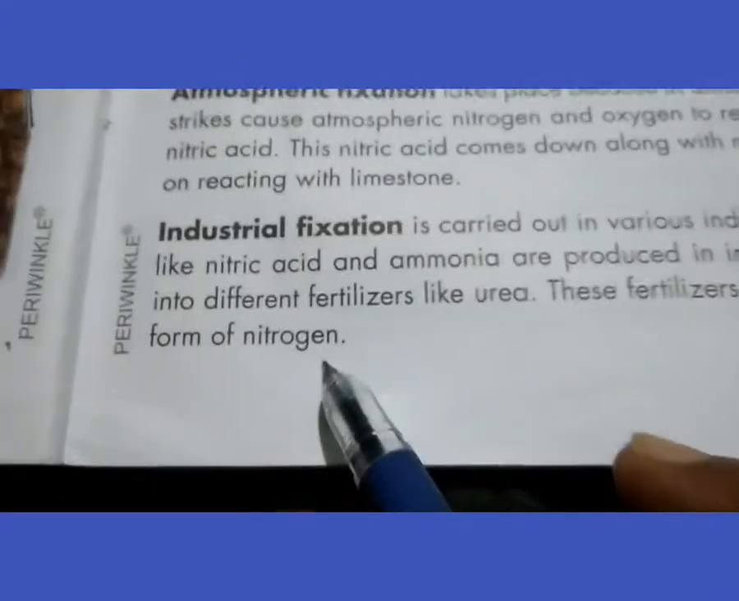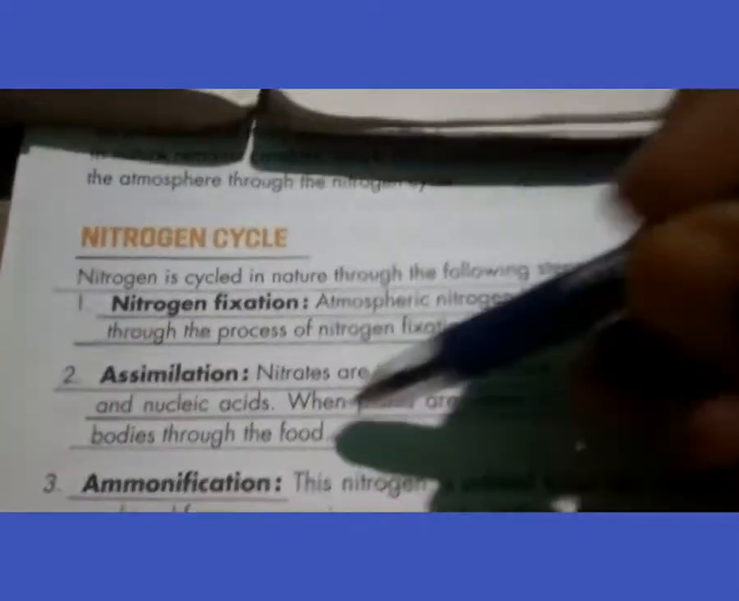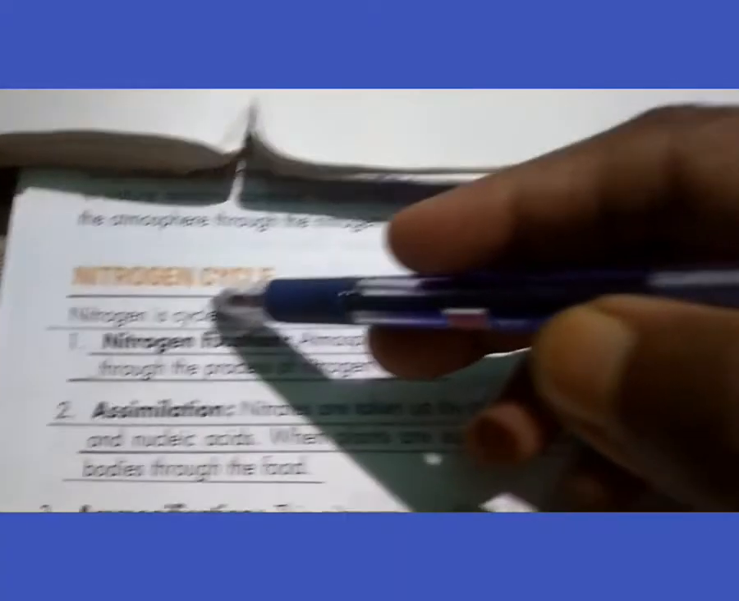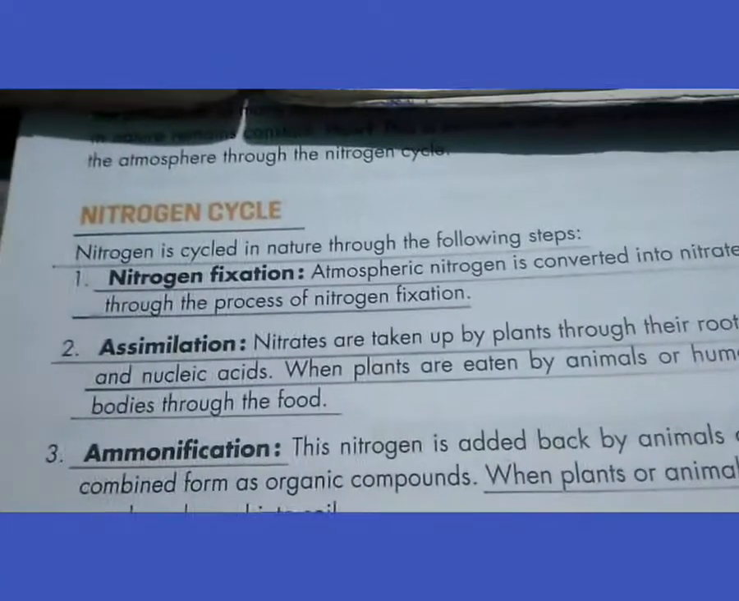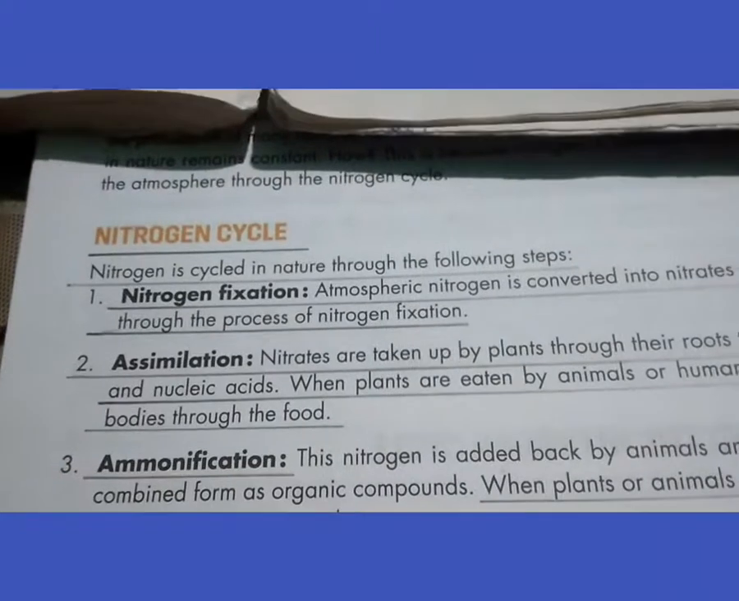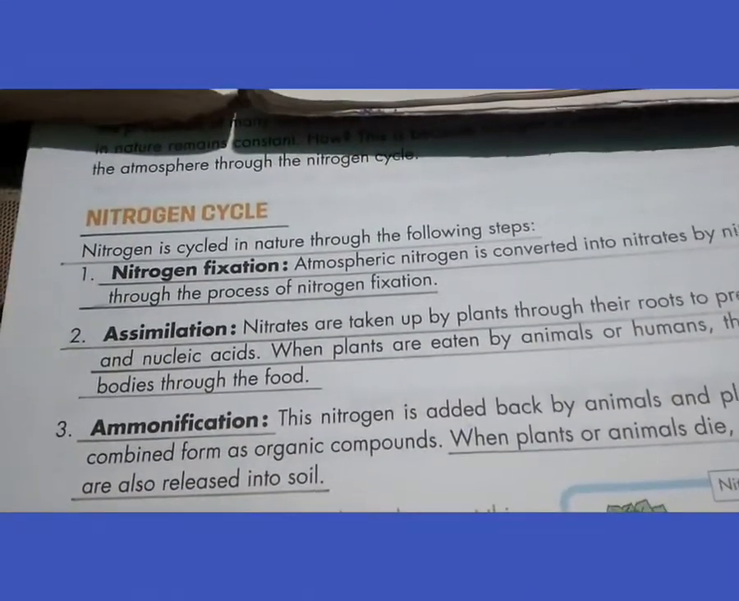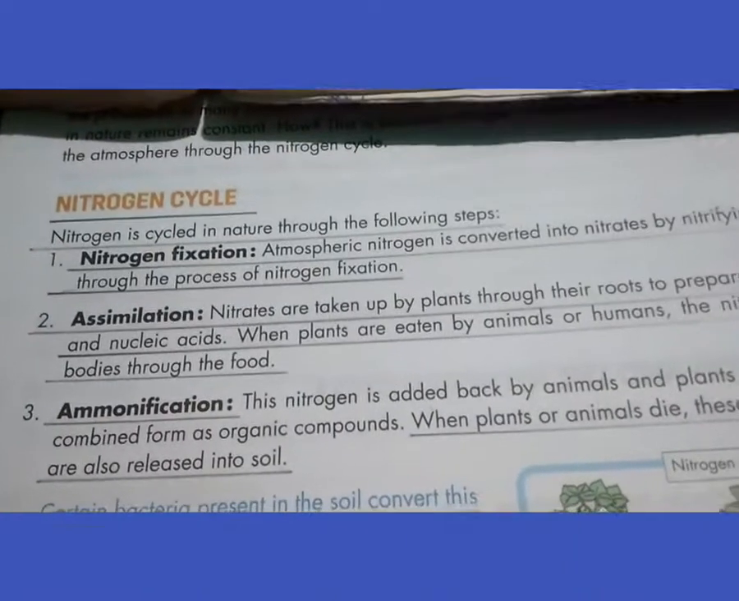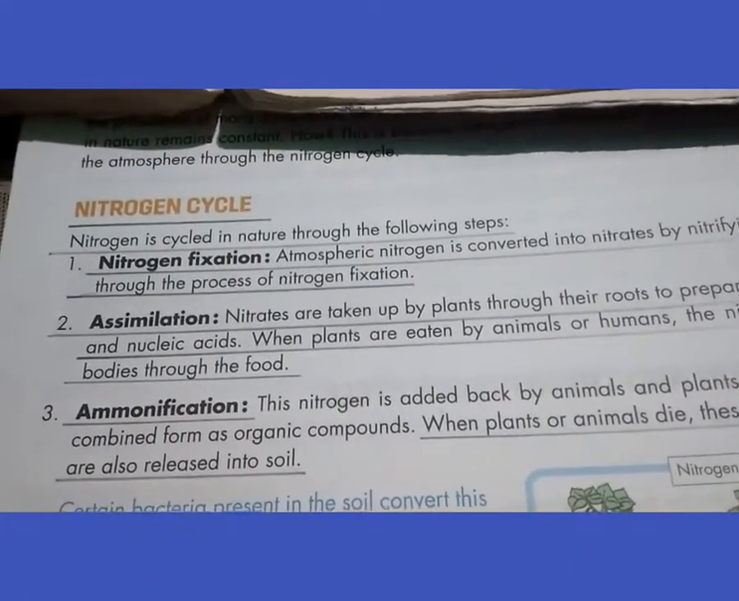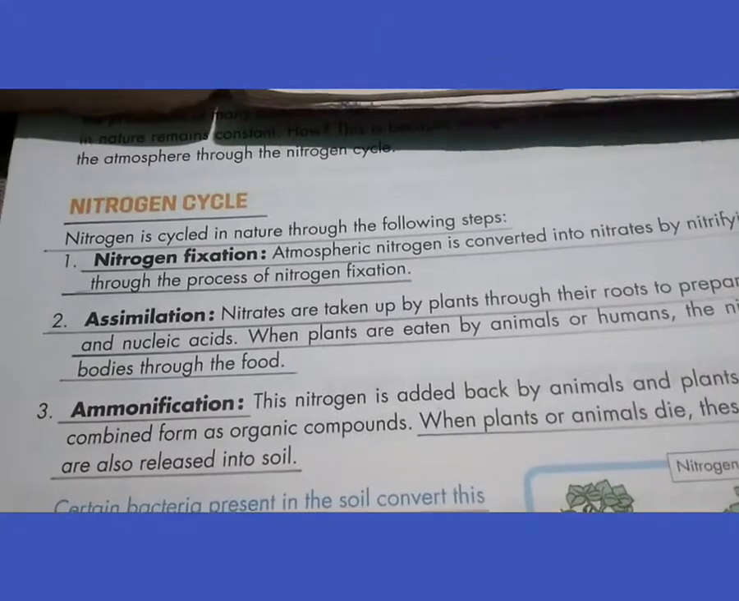Now the nitrogen cycle. What happens to this nitrogen that is converted into nitrates? What happens to the nitrogen once it is converted into forms that can be taken up and used to make nitrogen containing molecules?